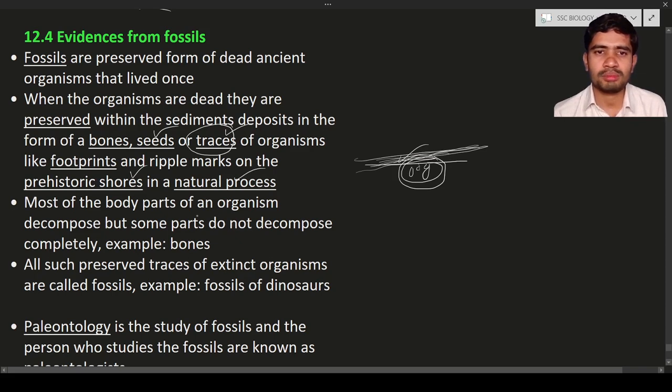Most of the body parts of the organism will decompose, like flesh and skin, but some parts do not decompose completely, for example bones. So all such preserved traces of extinct organisms are known as fossils. Extinct means already dead. Example, fossils of the dinosaur. Okay, this is about evidences of evolution.